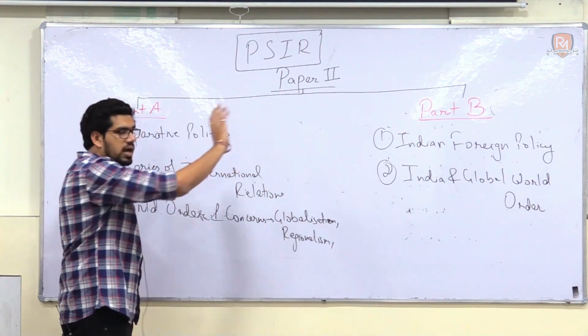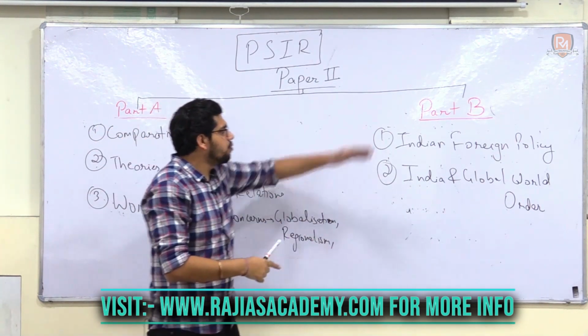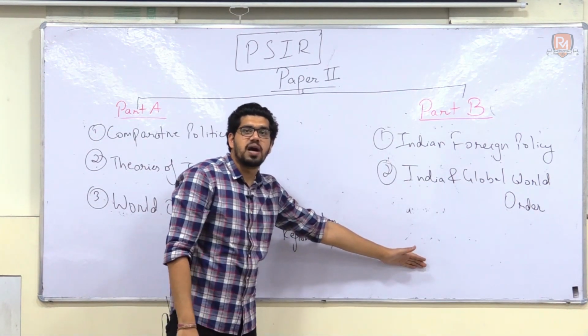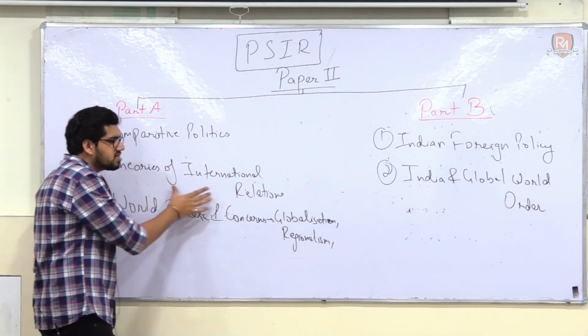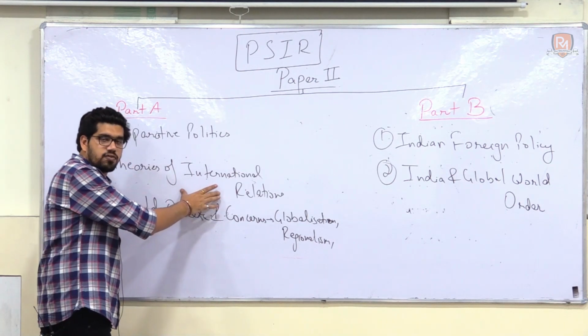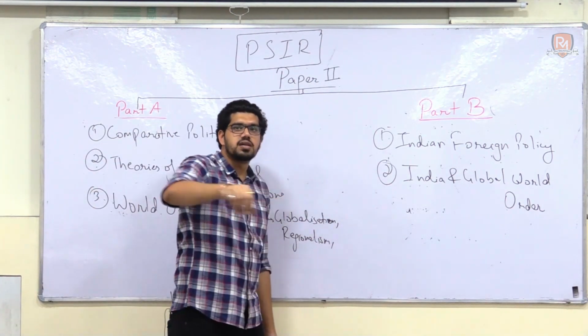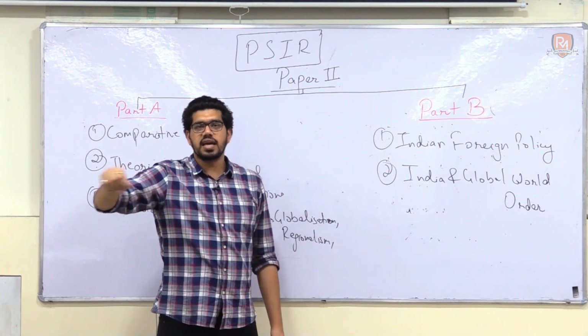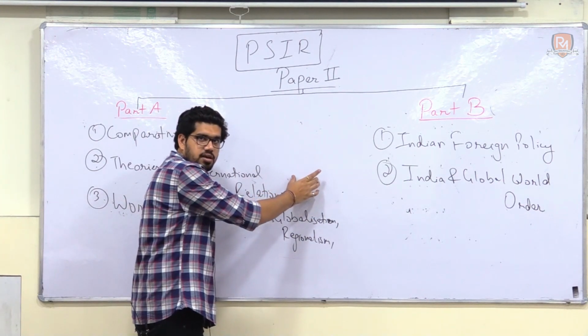So you have nothing else to prepare for your international relations in GS2 if you are well versed with paper 2's part B topics. For example, if we read here what the idea of realism is, then we mix it with certain Indian commentators, thinkers or analysts. We say C. Raja Mohan is a realist thinker. So C.